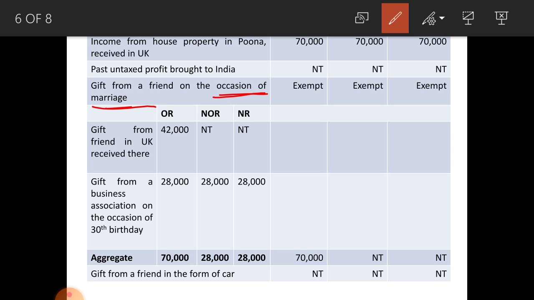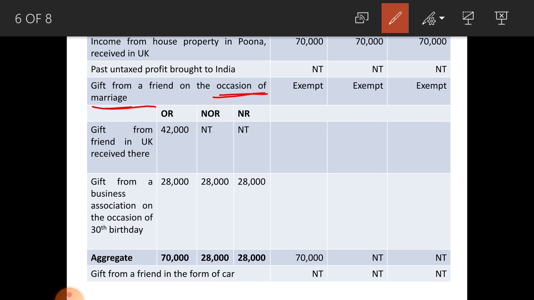Next one, gift from a business association on the occasion of 30th birthday, taxable in the hands of all three categories. The total of these items, see, ordinary resident 70,000, not ordinary resident and non-resident 28,000.